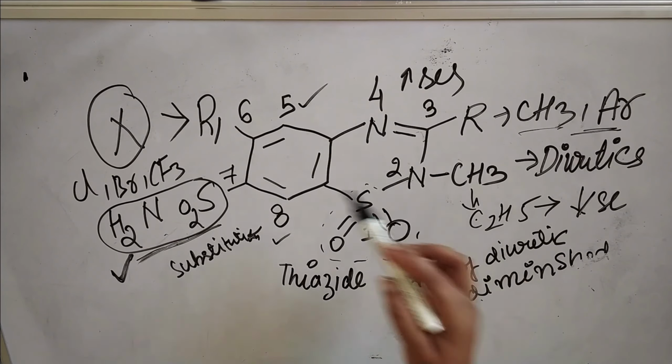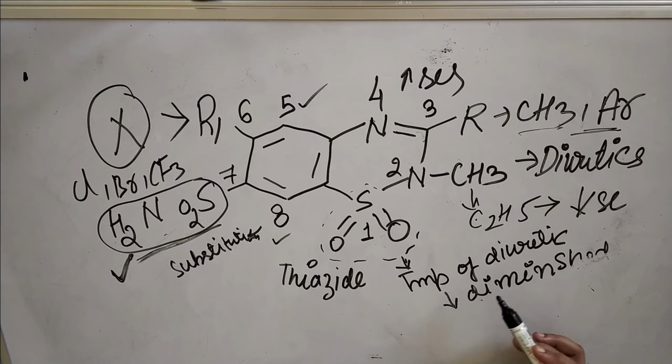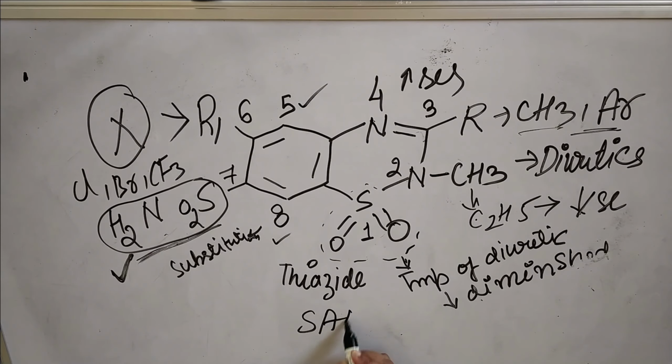By modifying at certain positions, we can study the biological effect. If we alter that functional group with any other functional group, whether the biological activity increases or decreases, that study is called SAR. So here we discussed the SAR of thiazide diuretics, how the functional groups are present at different positions, what their significance is, and how we can replace them with other functional groups.